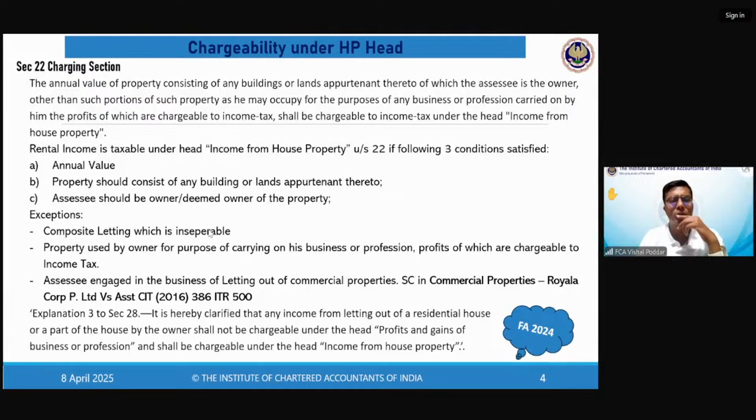Shailja, sir, business of letting out one property is a residential house is under HP. See, if the business is letting out, Shailja, and the property which you are letting out is a residential property, it will go to HP. If the property which you are letting out is commercial, it will go to PGBP. Fine. Shailja, I hope you have understood my question, my answer, and hope your query is satisfied.